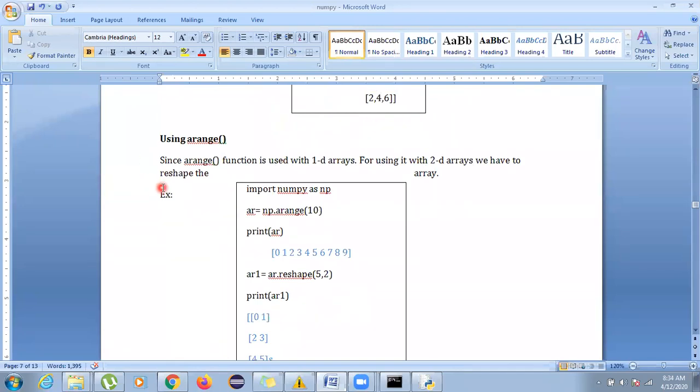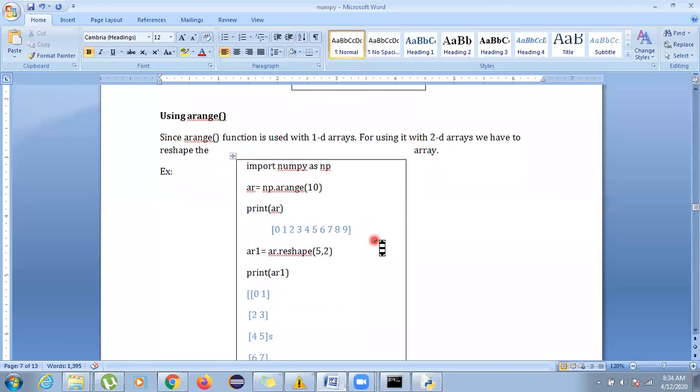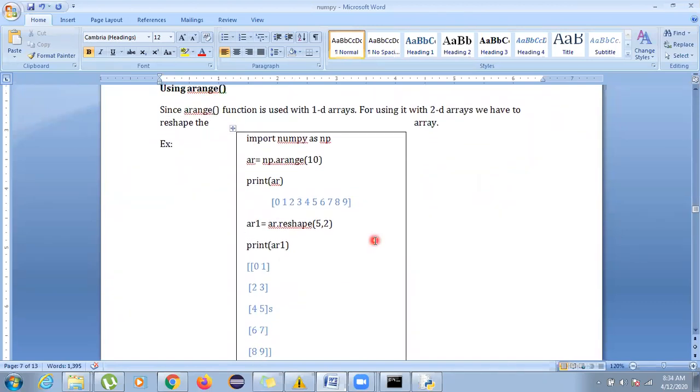So what does it say about arange? arange is usually used for 1D arrays, but if you are going to use it with 2D arrays, then you have to use the reshape function with it. See, if you write np.arange(10), the output is 0, 1, 2, 3, 4, 5, 6, 7, 8, 9. Leaving out 10, it gives us 10 values starting from 0. Now we are dealing with 2D. If we are dealing with 2D, we have to convert the single row into rows and columns. In that case, we can use the dot reshape function.